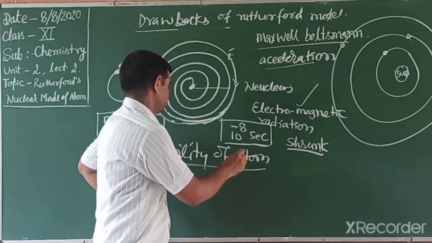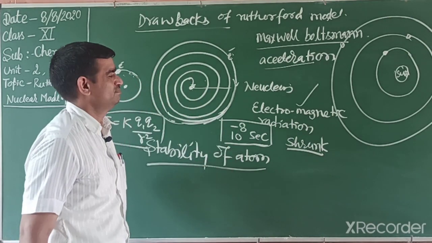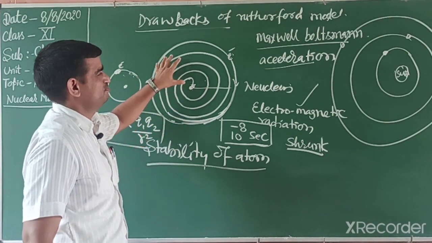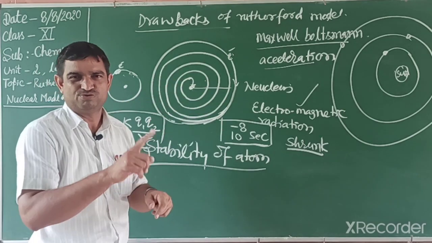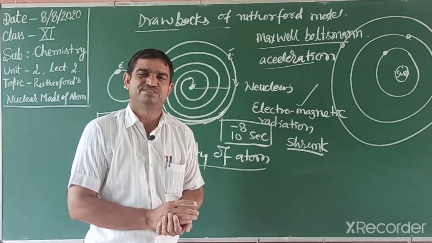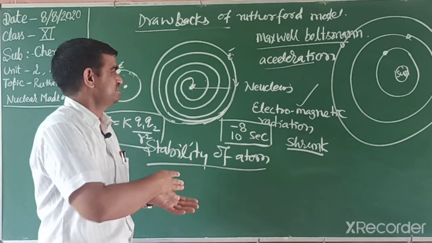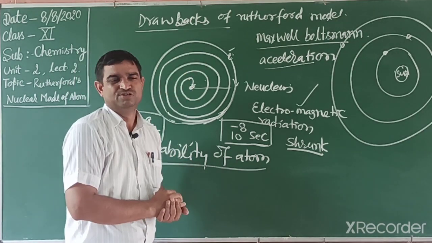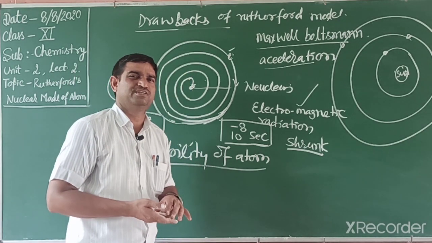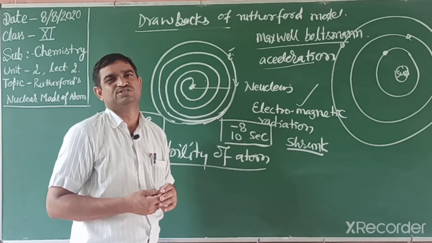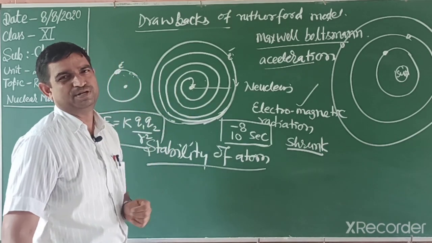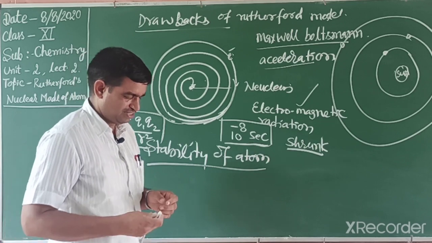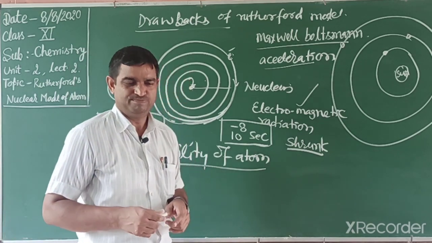First, he could not explain the stability of the atom. Second, he could not find out how many electrons revolve in one orbit. Third, what is the energy of the electron. Fourth, he could not explain the spectrum of an atom, meaning the hydrogen spectrum. Hydrogen is the simplest atom. So these are the limitations of Rutherford.